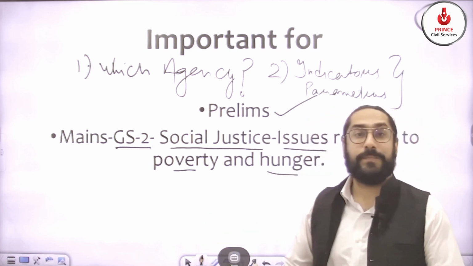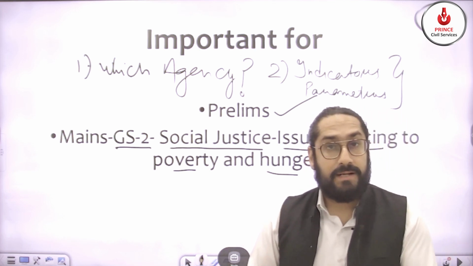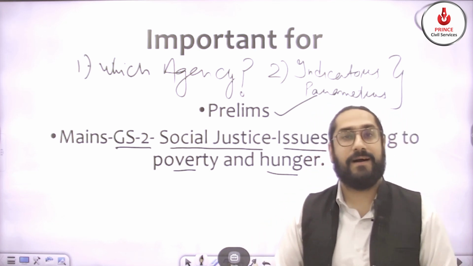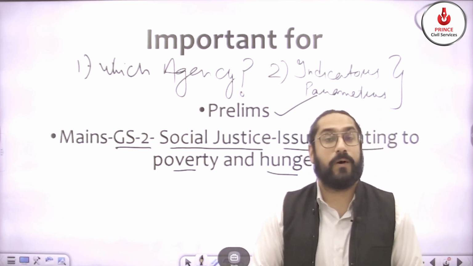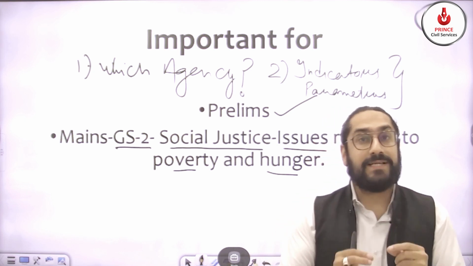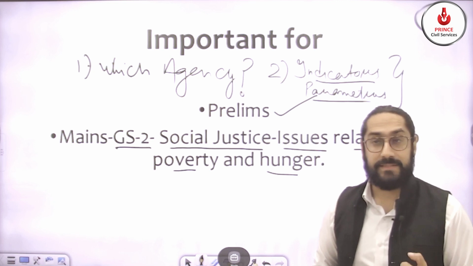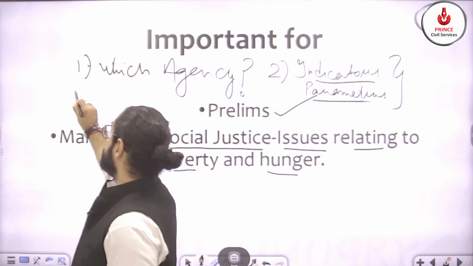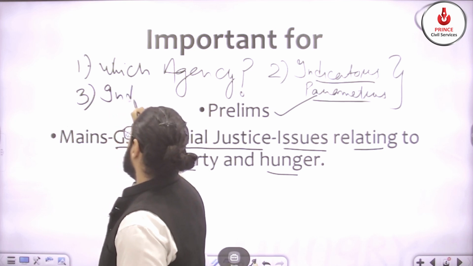There could be n number of factors related to hunger, but when calculating the Global Hunger Index, only four indicators are taken into account. So you should know what those indicators, those parameters are. Then the third thing is India's performance. This is very important.